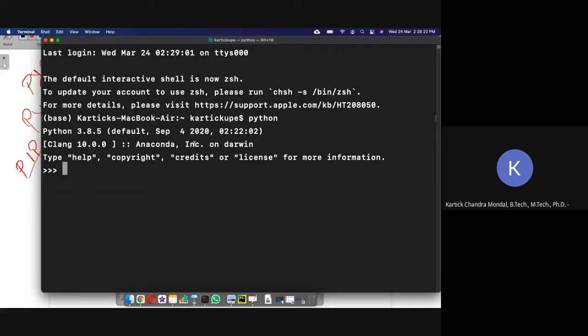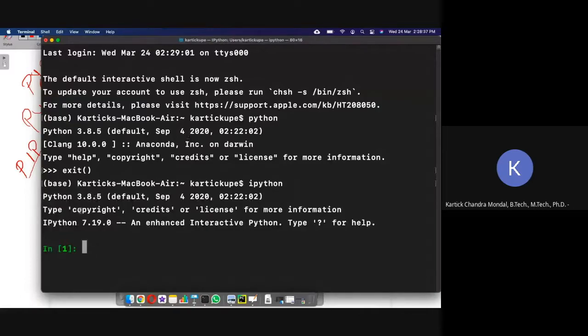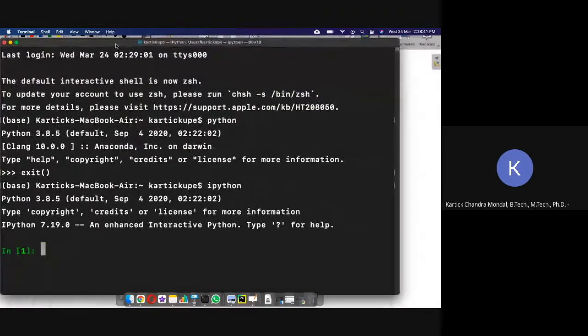Now if I exit this screen by using exit, and if I write IPython, then see, something else comes. Can you see the differences? This one is a black and white screen, but this one is a colorful window.